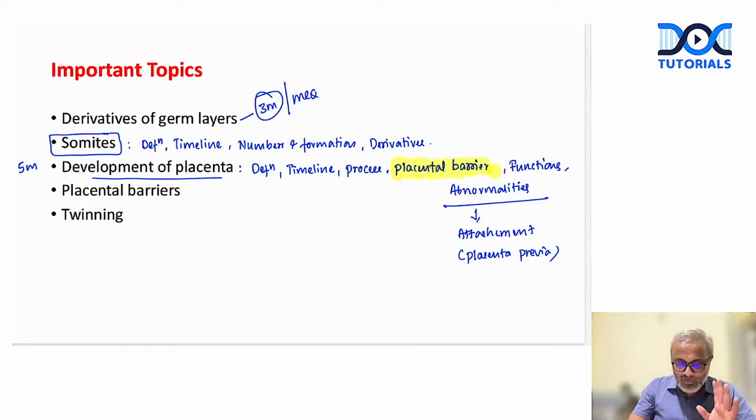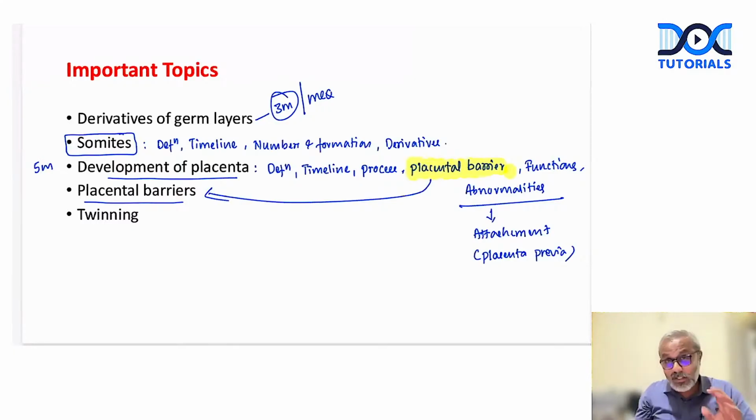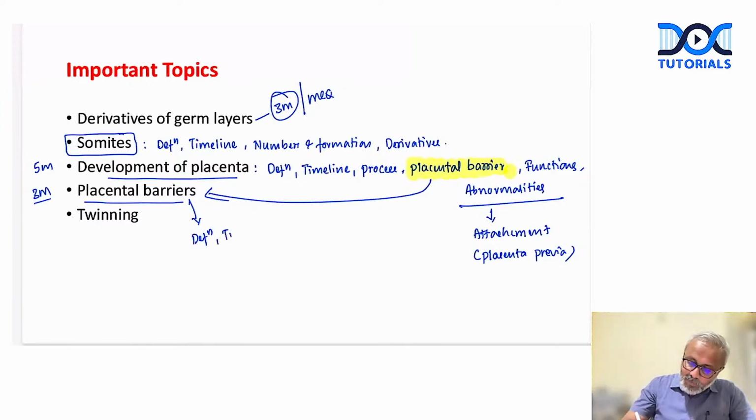Are we clear? Right. Then placental barrier, as I said, this is a subtopic in the development of placenta. This is an important three-marker question, right? Where we need to define what is placental barrier, then when exactly the placental barrier is formed with respect to early placental barrier and late placental barrier.